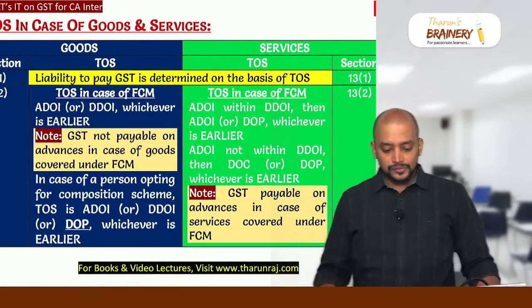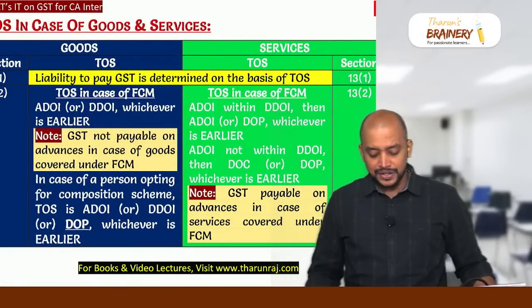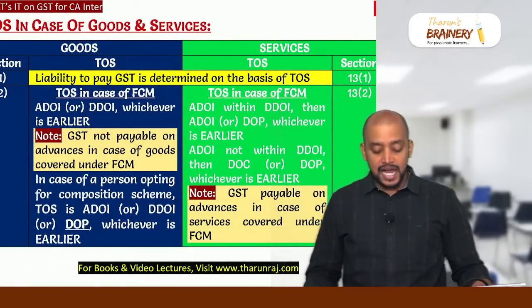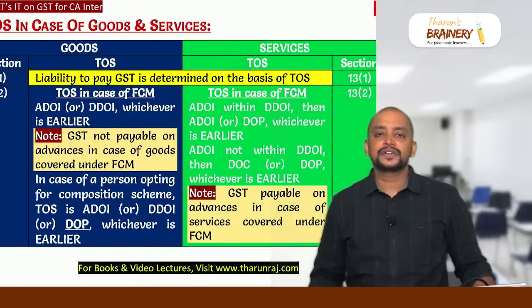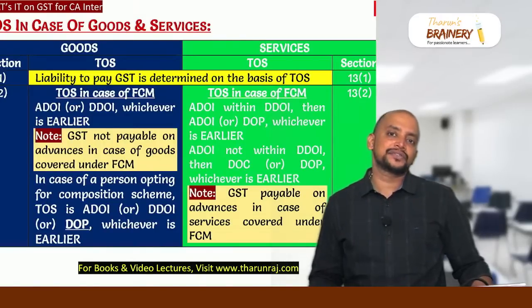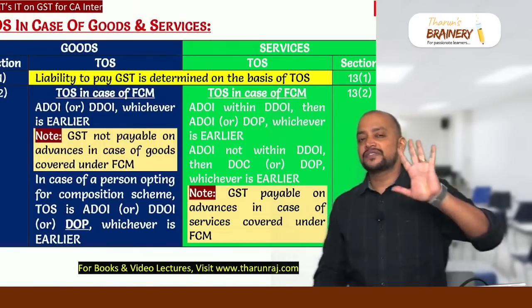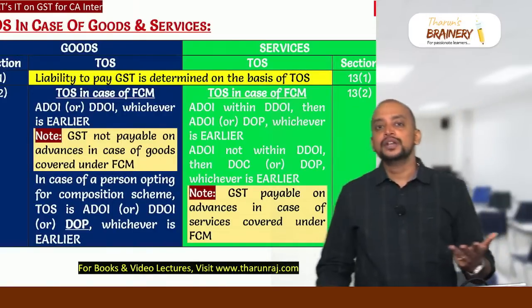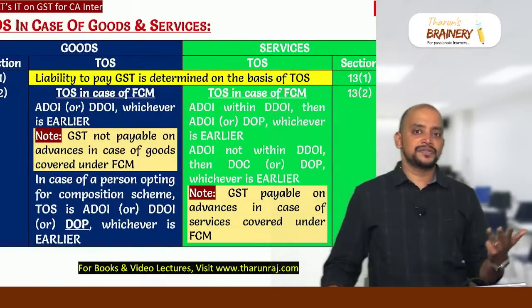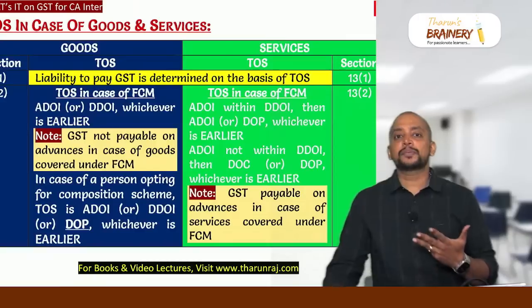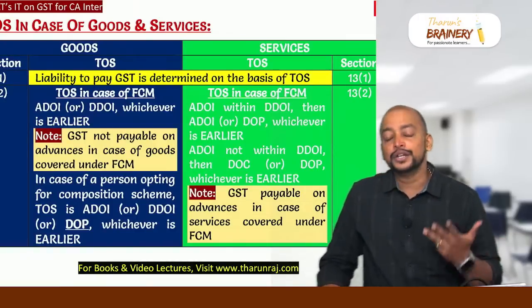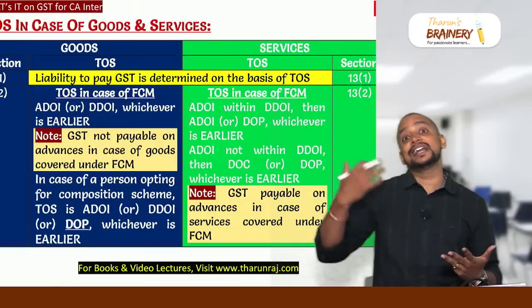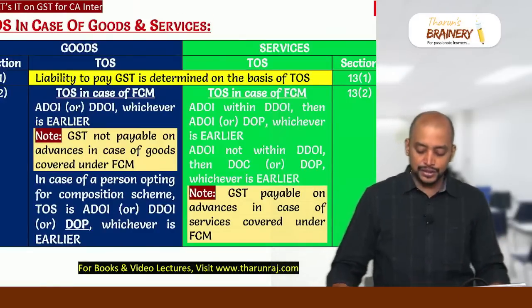Then, time of supply in case of goods or services. So we have section 12, which deals with time of supply in case of goods, and 13 in case of time of supply of services. So in total 7 points you need to remember. First, time of supply in case of goods under FCM: due date of invoice or actual date of invoice, whichever is earlier. And in case of a person opting for composition scheme, due date of invoice or actual date of invoice or date of payment, whichever is earlier. So that should be taken.